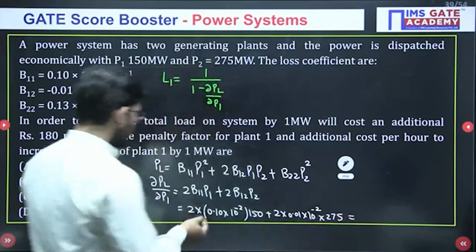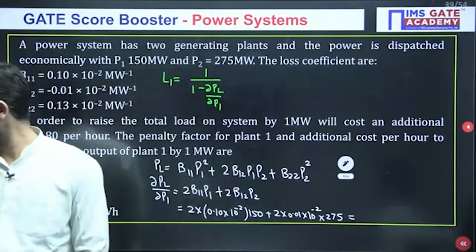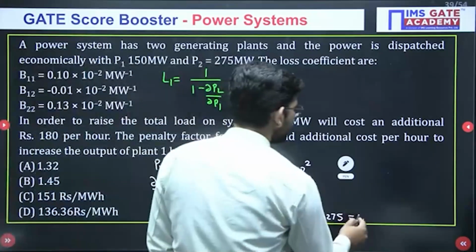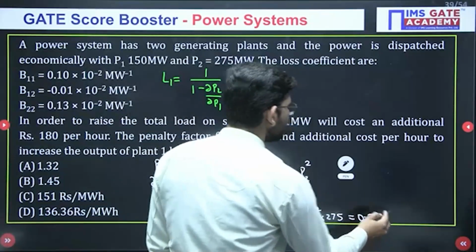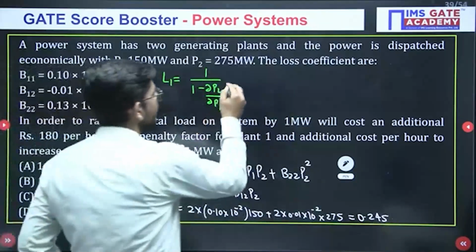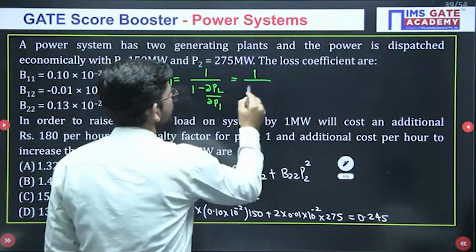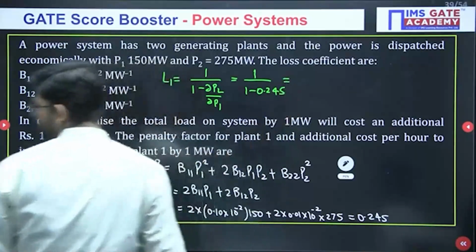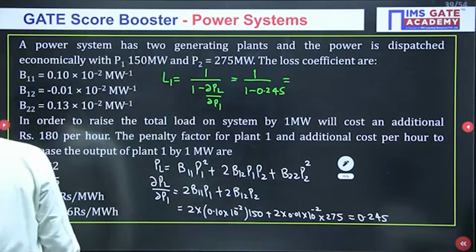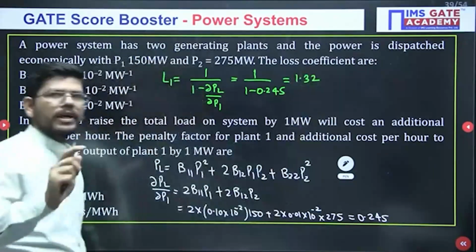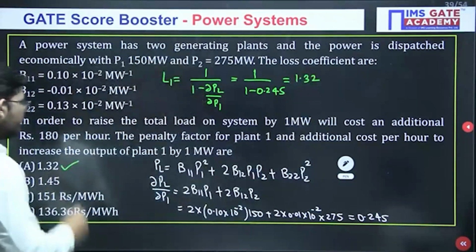So, when you will solve this value, this is coming 0.245, okay. Now, if you are getting this value and you will come back here and put this value 1 minus 0.245, how much will be the value of L1? L1 that you will be getting is around 1.32. So, you got your one answer 1.32, which is option number A.